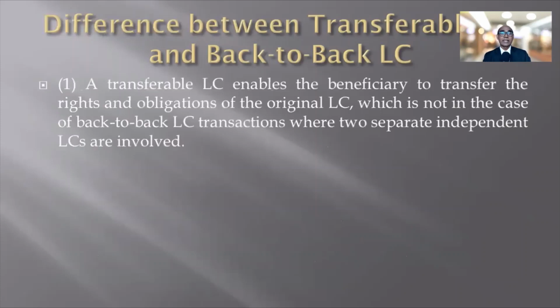So now we will cover what are the differences between transferable LC and back-to-back LCs. So first, a transferable LC enables the beneficiary to transfer the rights and obligations of the original LC, which is not the case in back-to-back LC transactions where two separate independent LCs are involved. This is the basic difference, because in case of transferable LC, there will be only one LC which will be transferred to the second beneficiary with all the rights and obligations. But in case of back-to-back LC transactions, there will be two separate independent LCs.